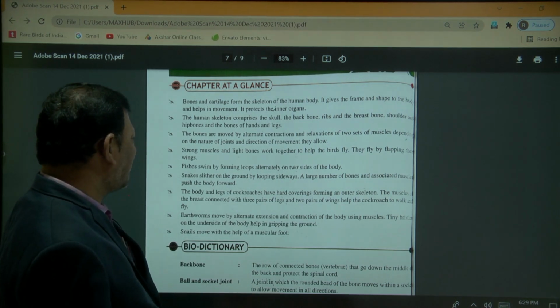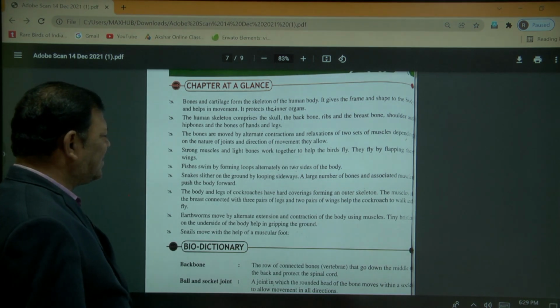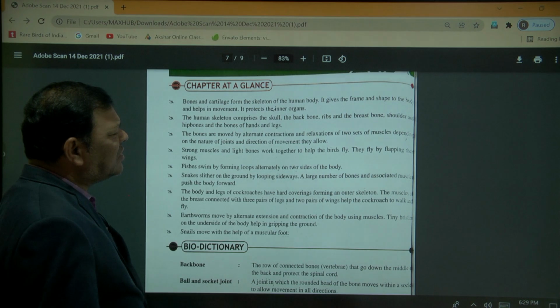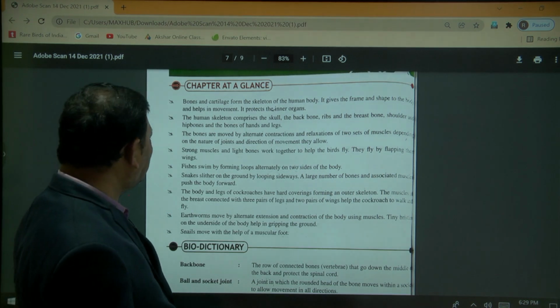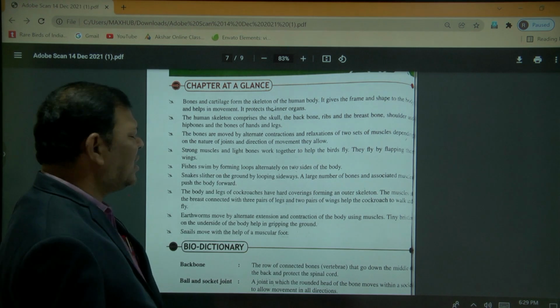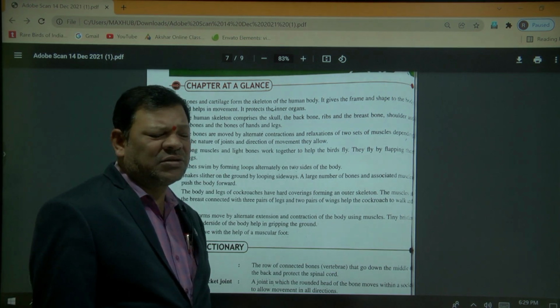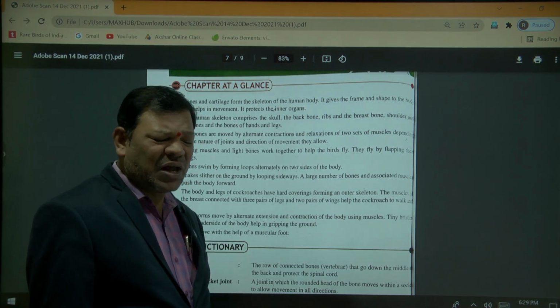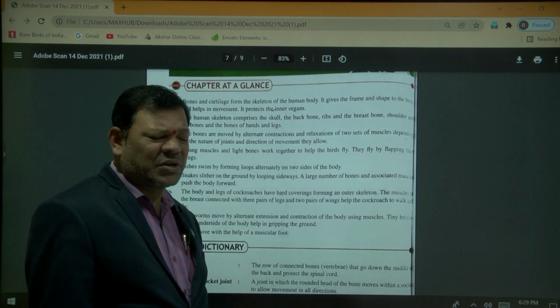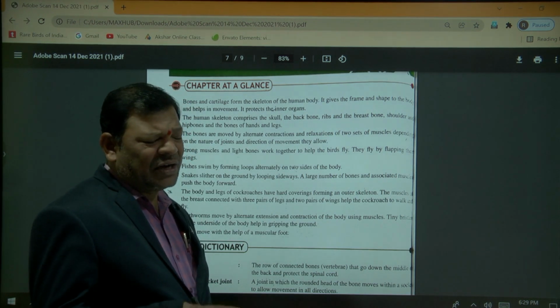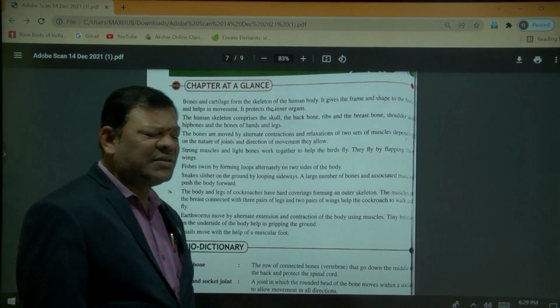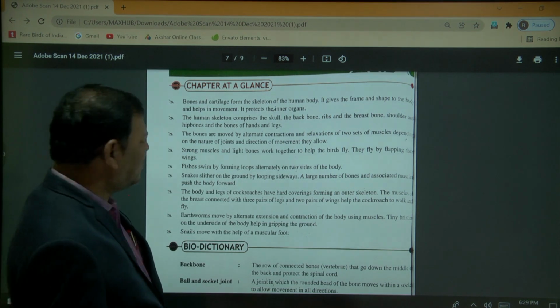Strong muscles and light bones work together to help birds fly. Birds fly by flapping their wings. In the entire animal kingdom, only birds can fly in the air, because of their streamlined body structure, hollow bones, and modified wings. These are the characteristic features of birds.